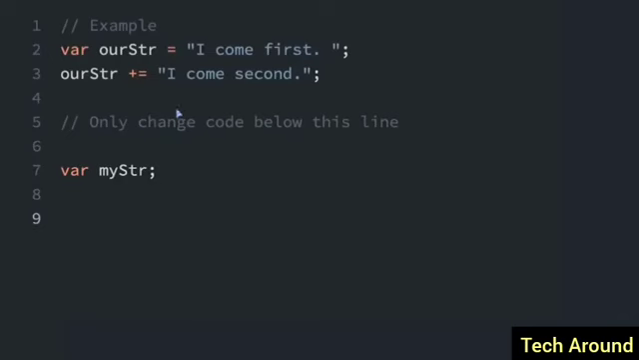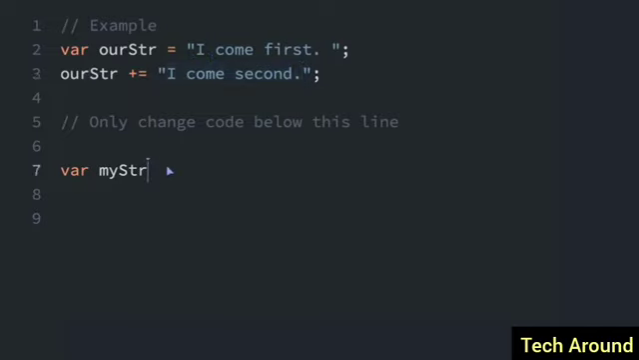You can also concatenate strings using the plus equals operator. You can see here in this example, we have ourStr equals "I come first," and then we have ourStr plus equals "I come second." So remember, just like when you're using numbers, plus equals means that you take whatever is on the right here and add it to the variable. So we've just added "I come second" onto the end of "I come first."